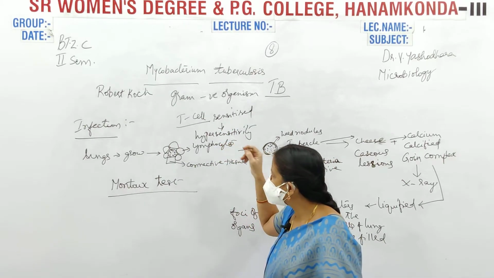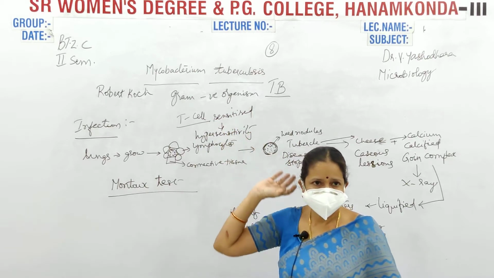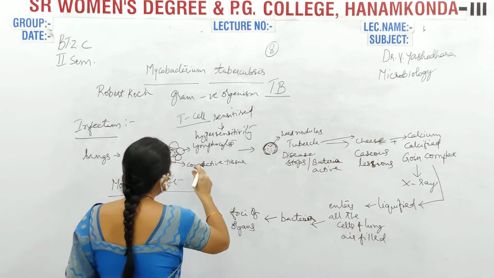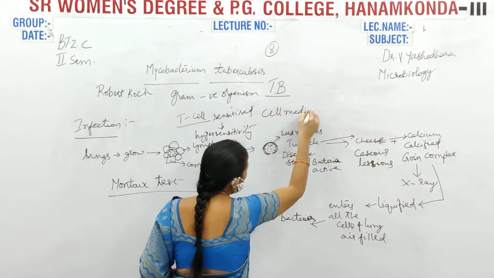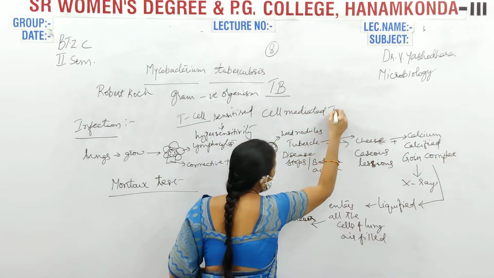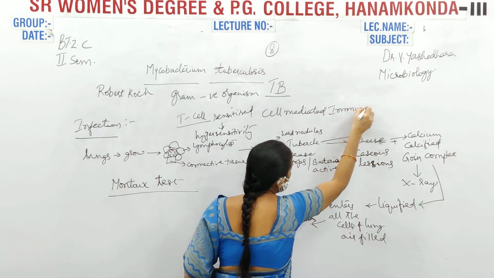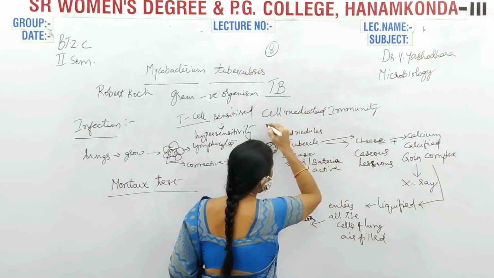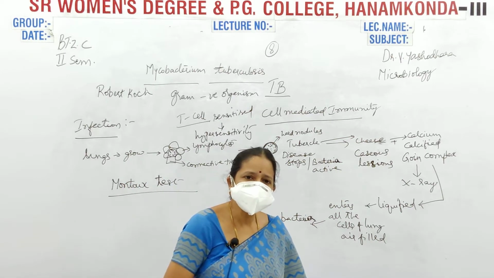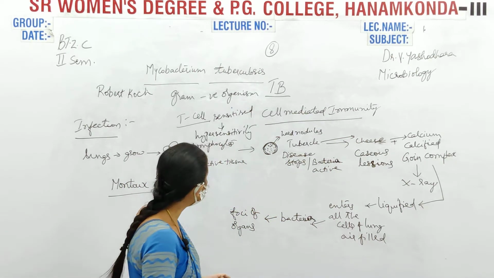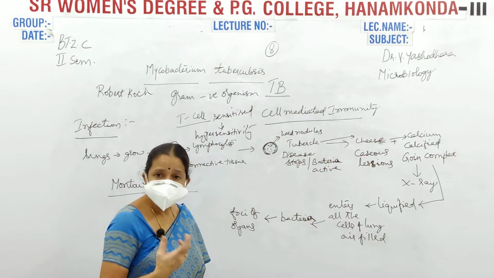When the T cell is sensitized, this is known as cell-mediated immunity. That means TB is a cell-mediated immunity in which the T cells get sensitized.